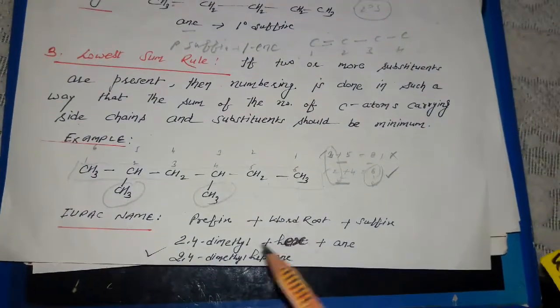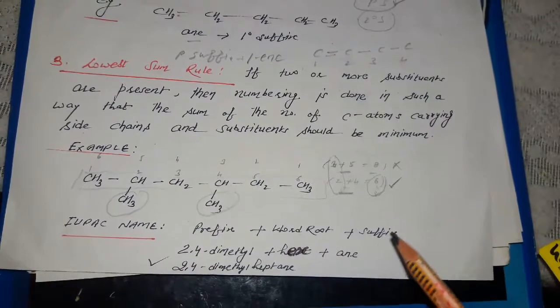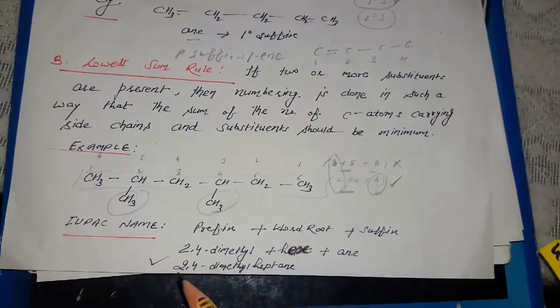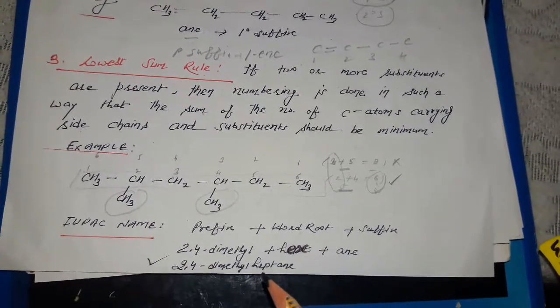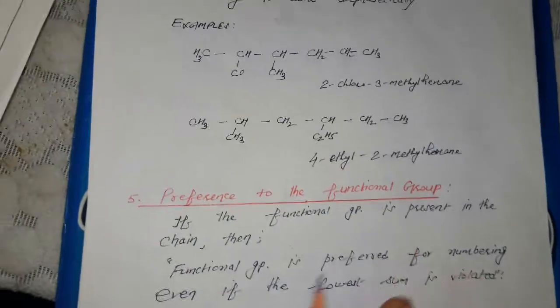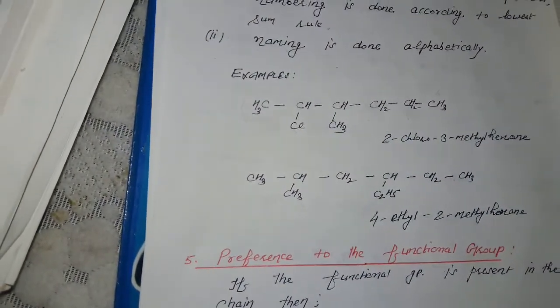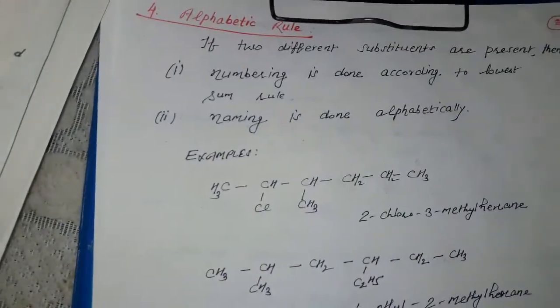IUPAC name is given 2,4-dimethyl with the lowest position. This is the word root hept, and this is the suffix only "ane." After combining, 2,4-dimethylheptane. So after following two or three rules, then we follow the last rule, alphabetically. Second last rule, alphabetical order